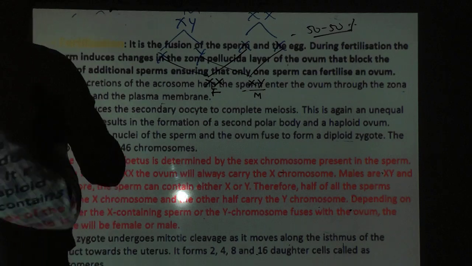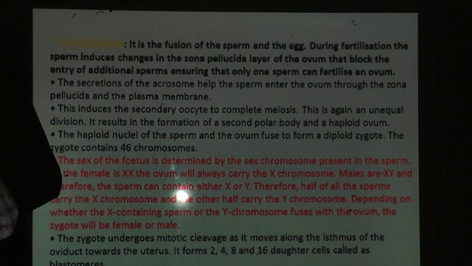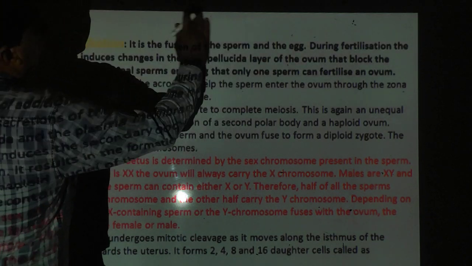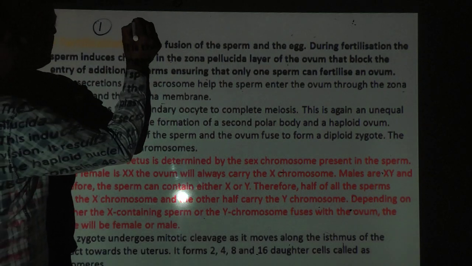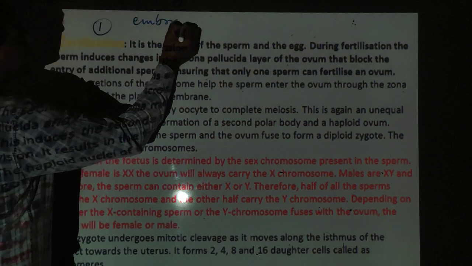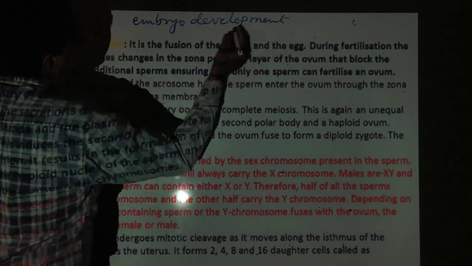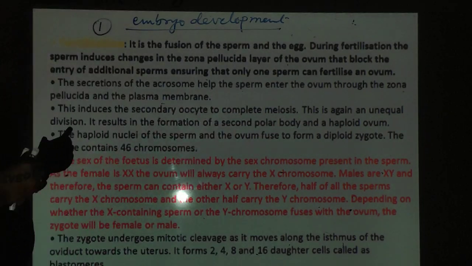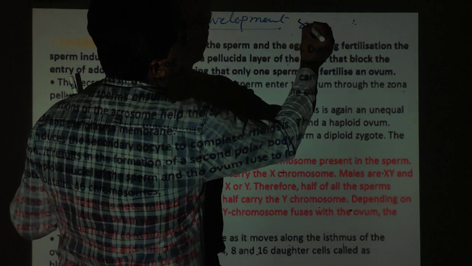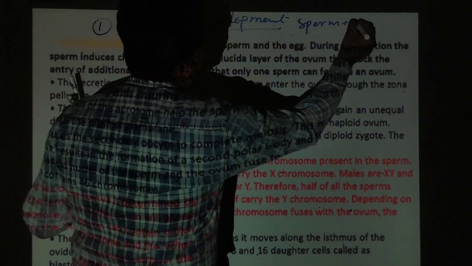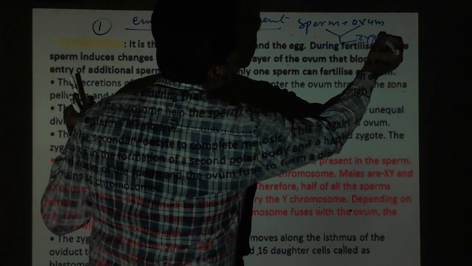Next, after fertilization, what changes take place? Case number 1 is the embryo development. In development of the embryo, first of all, after the fertilization, sperm plus ovum are fused and form the zygote.